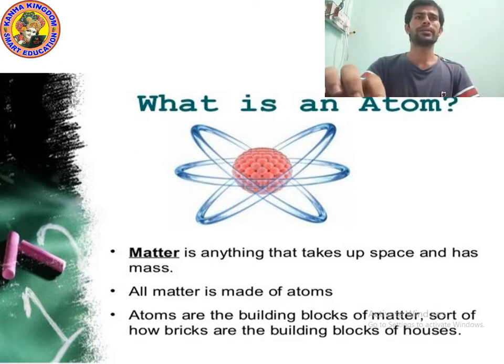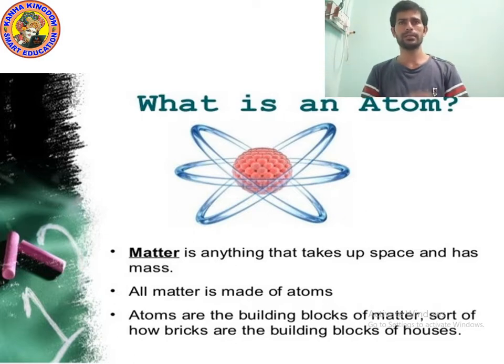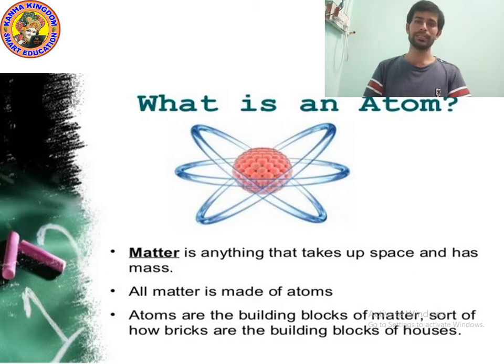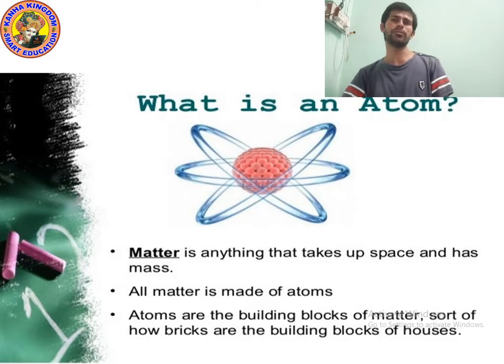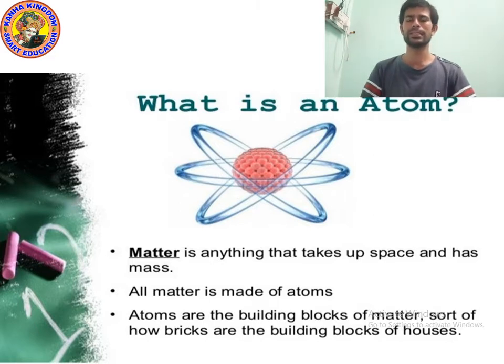So last time whatever we studied, let's revise. First topic, as you can see on the screen, is what is an atom. We know that everything in this world, all the matter, is made of atom. So what is matter? Matter is anything which takes up space and has mass, or you can say matter is anything which occupies space and has mass. And all the matter is made of atom.